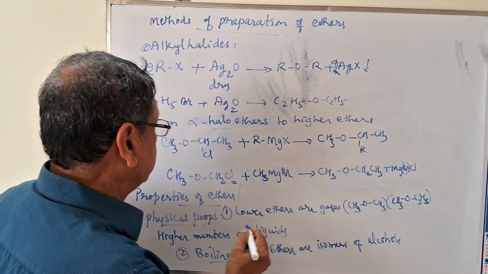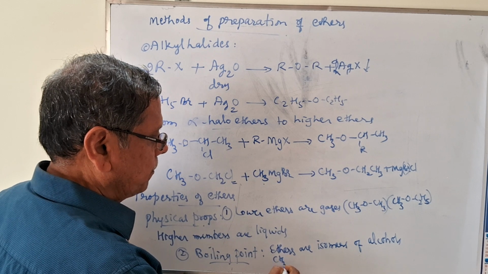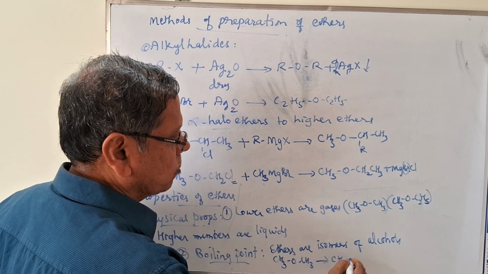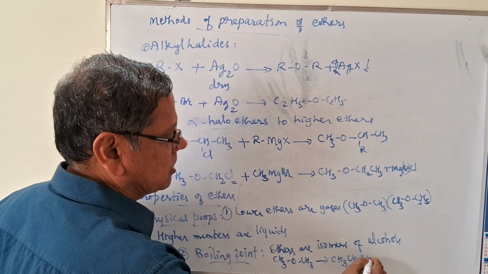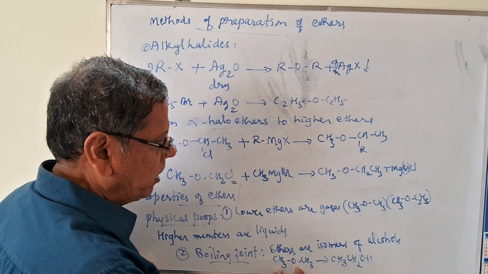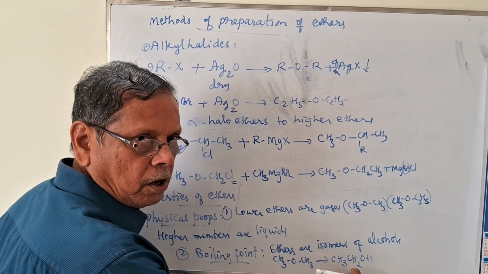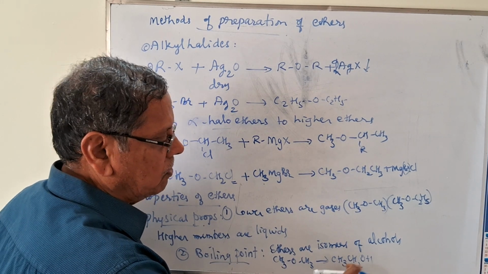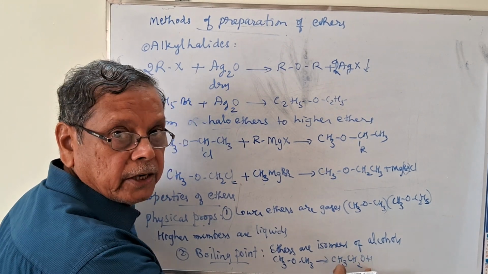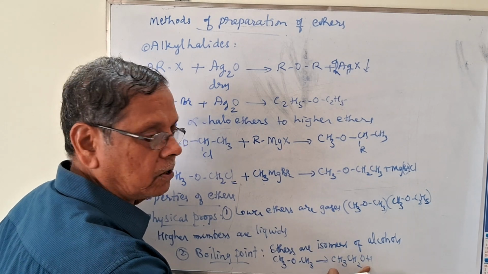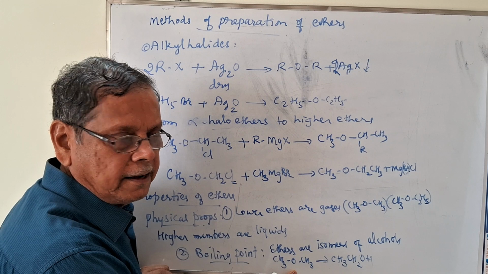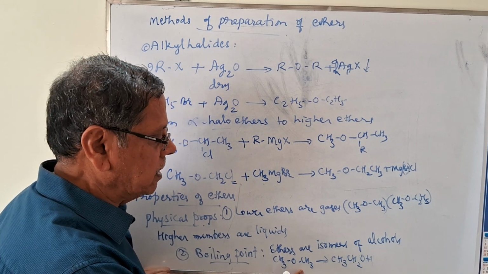For example, if you take this CH3OCH3, this can be written as an isomeric alcohol, that is CH3CH2OH. Molecular mass is same. But when you consider the boiling point of this ether as well as this alcohol, in case of the alcohols, there is more hydrogen bonding possible. Because oxygen contains the hydrogen atom, that's why boiling point of this ethyl alcohol is high. But in case of the ether, dimethyl ether, the boiling point is very low because there is no hydrogen bonding at all.